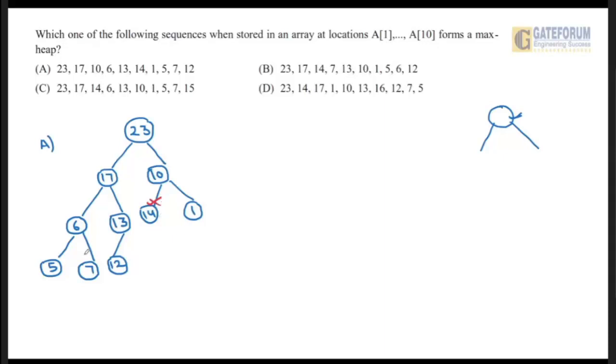Similarly, 6 is not greater than 7. Because of these two nodes 7 and 14, this tree is not satisfying the max heap property. So it is not a max heap. So option A is wrong.